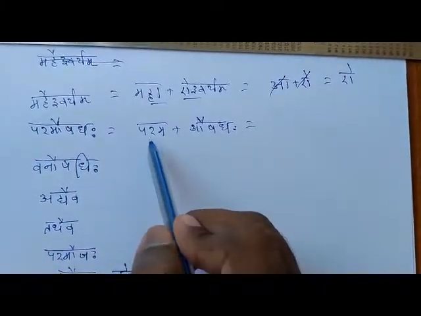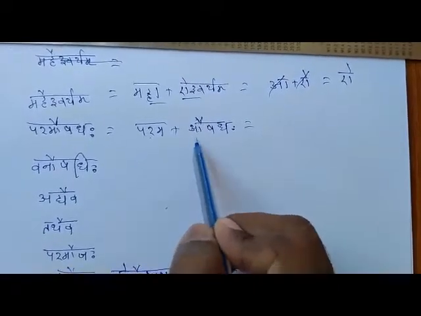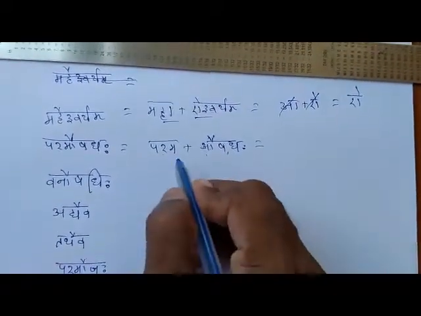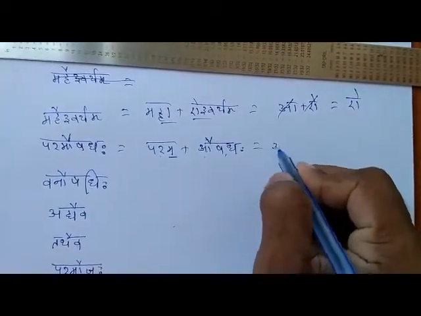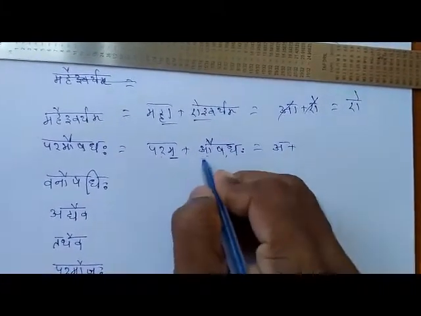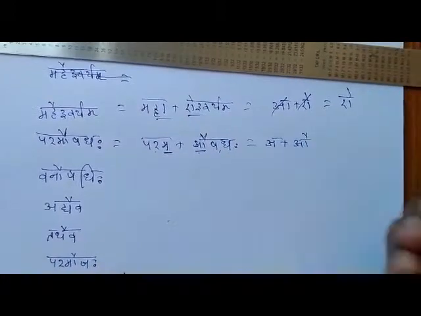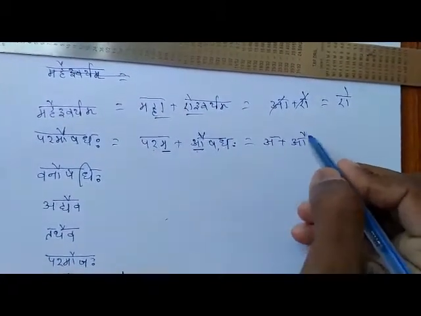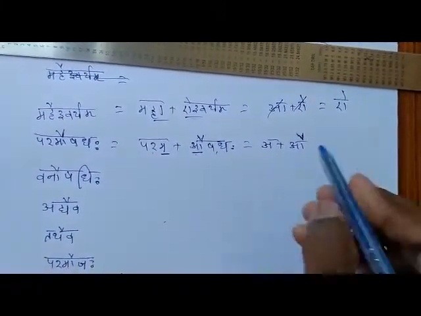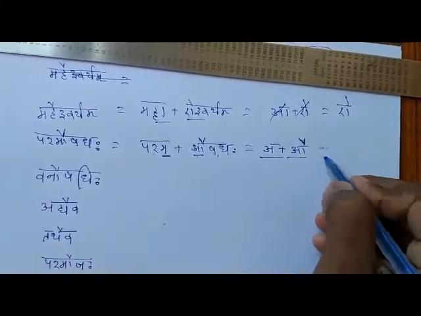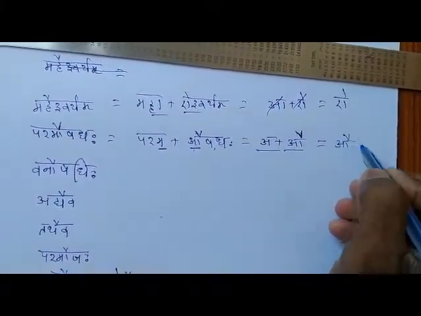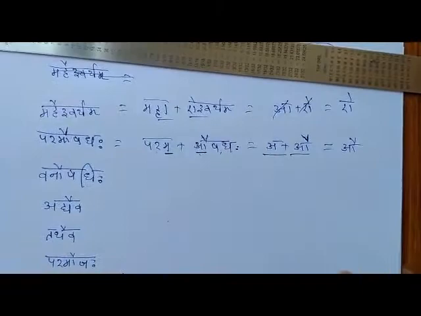Paramaushadaha. If you split that one, Parama plus Aushadaha. What is the last letter over here? Short vowel A. And what's the next starting letter? Au. In Vruddhi sandhi, these two letters are there in the rules. So instead of these two letters, Au will take place. So Paramaushadaha.